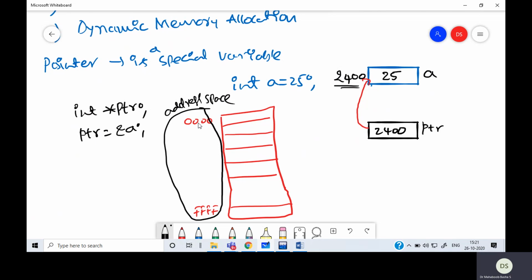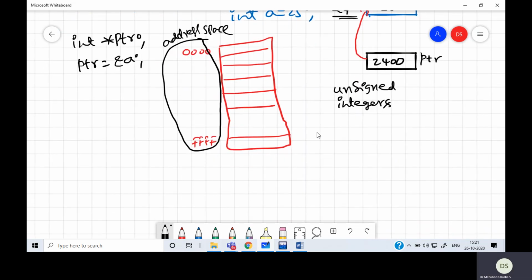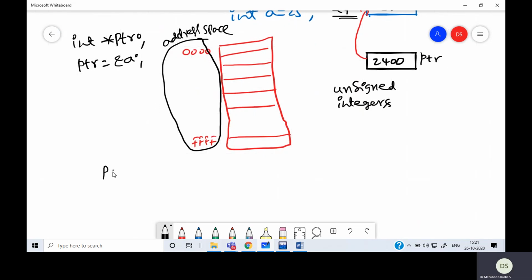Why I am saying this is that the addresses are all integers. There cannot be a negative address; all addresses are positive. In C, values that are only zero and above are called unsigned. So the important point to note is that a pointer is an unsigned integer variable.